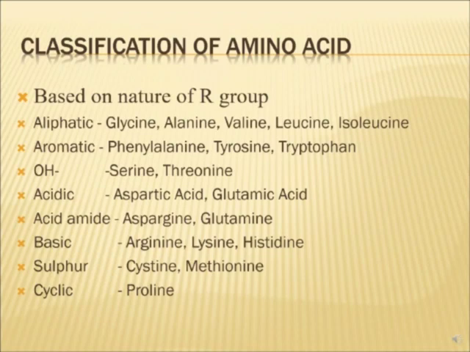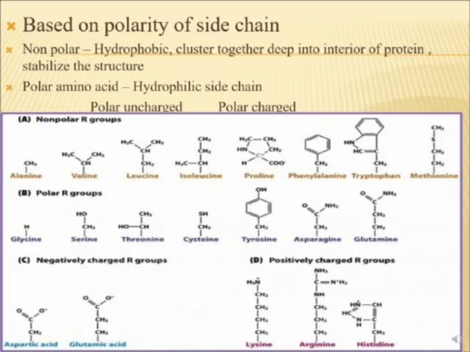Proline is exactly not an amino acid, we call it an imino group rather than amino group, because the NH2 group forms a bond. It is not free, this proline. Based on the polarity, they can be polar or non-polar. Non-polar are the hydrophobic ones, which go away from the water. So they will cluster together deep into the interior of the protein, and this way they stabilize the structure of the protein.